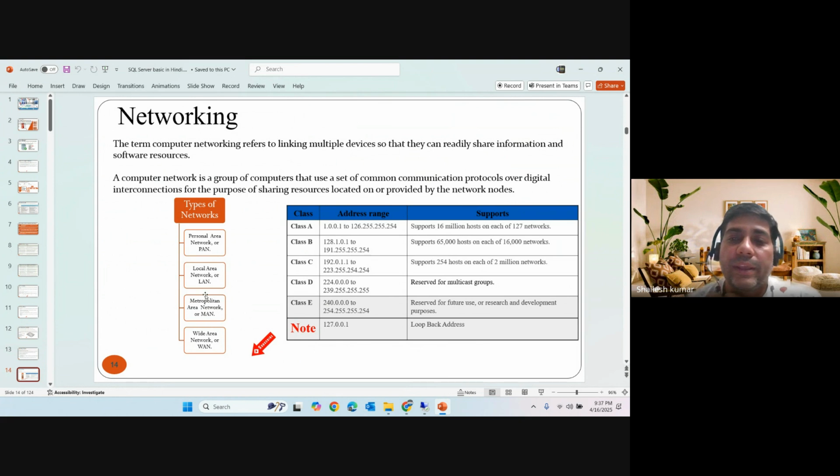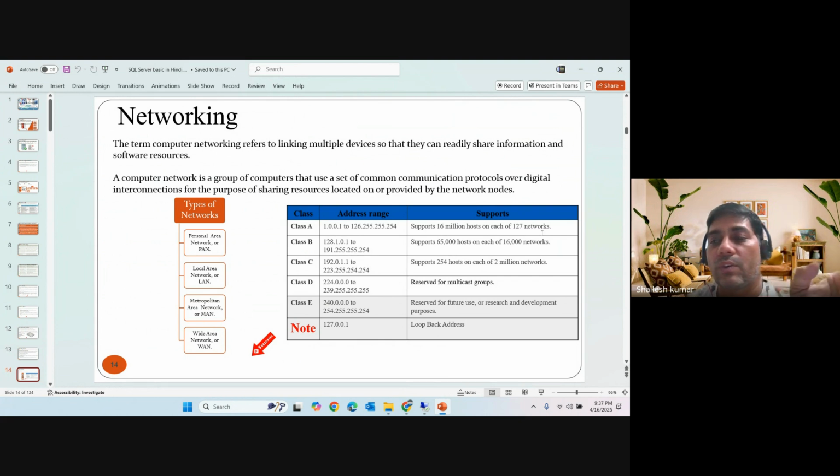So here's some data. In class A, we can add 16 million hosts, meaning the clients, the servers, the routers and switches, right? We have to just make a subnet of this IP address. In the subnet, we can get many networks, right? So in that, we get 127 networks, and those networks are divided into subnets also, right?